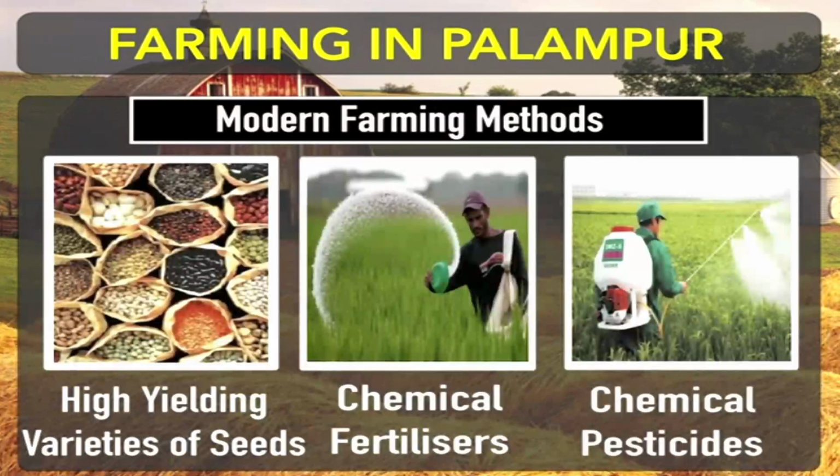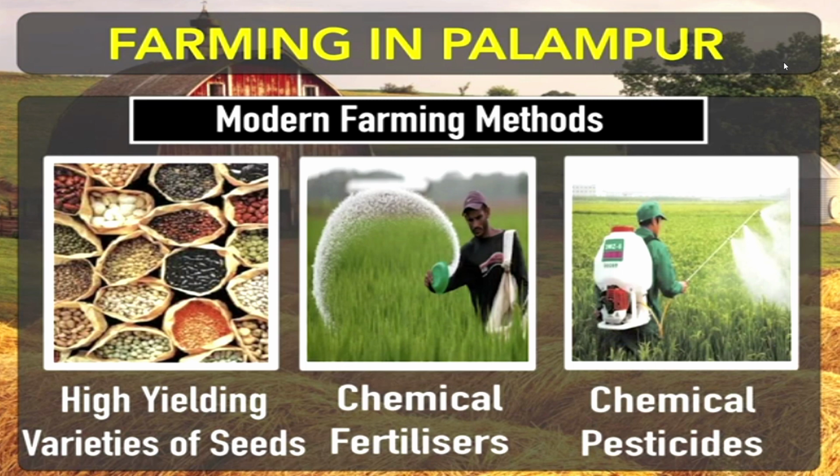So if we talk about modern farming methods, you can see on your screen that we are using various kinds of new innovative ideas, like high yielding variety seeds, chemical fertilizers, and pesticides.